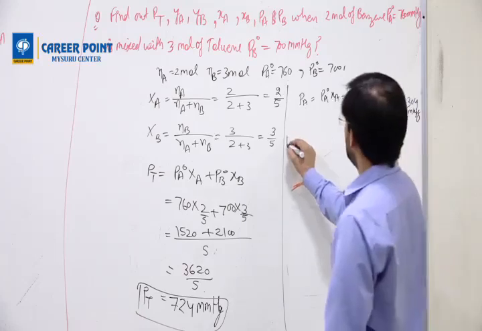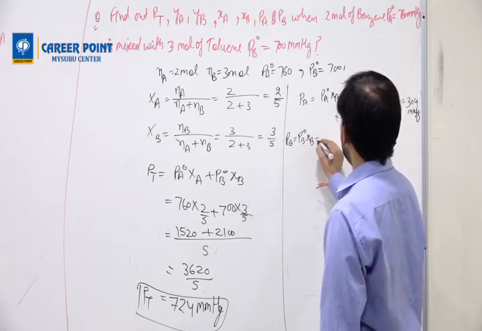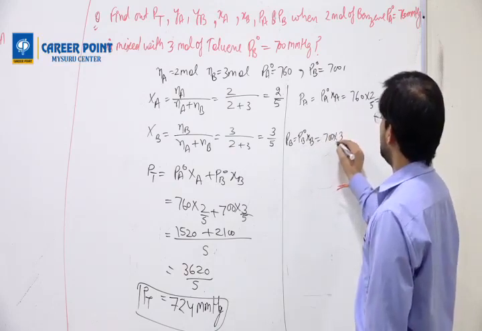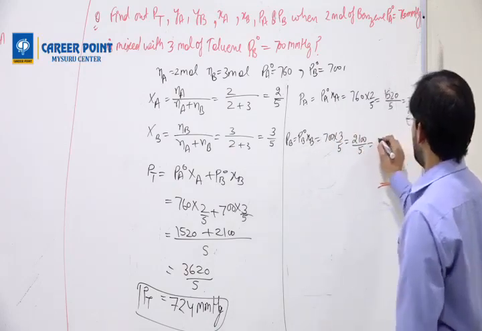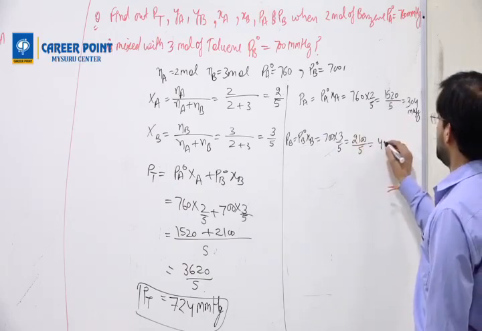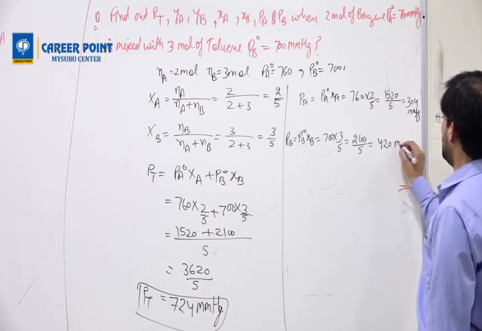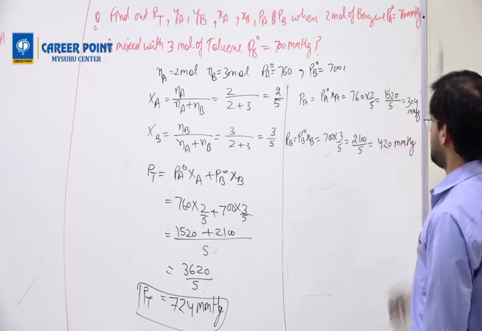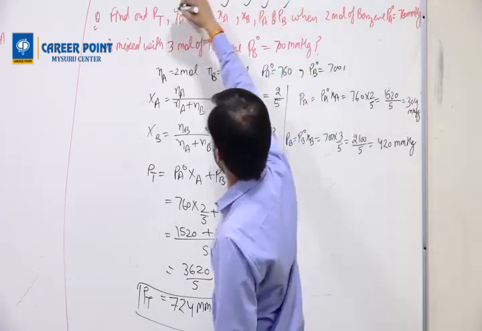This is Pa. Pb equals Pb naught Xb, 700 into 3 by 5, 2100 by 5, which is 420 mmHg. So this I have done, and this too.